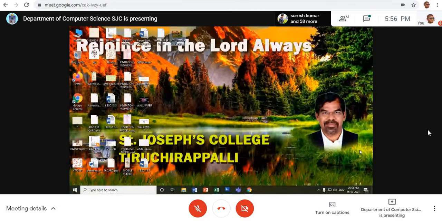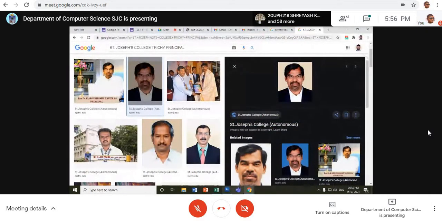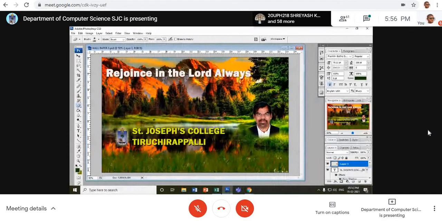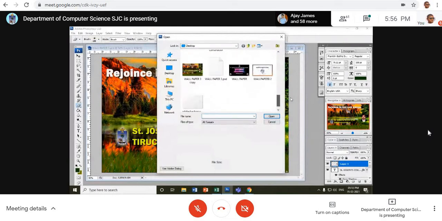In a similar way you can do it for a calendar. We will take it up one day. Calendars are also designed in this way only. If you give this for printing, they will print it as a calendar. But the size has to differ and the resolution should be 300, right? Okay, fine. Do you get it? Right now I will show you that model also, the one that was designed in the morning.